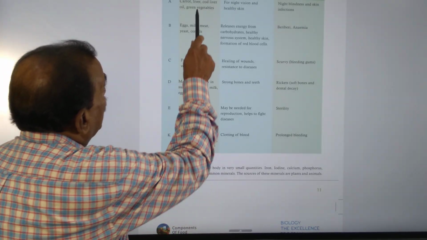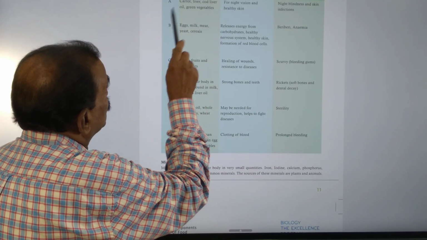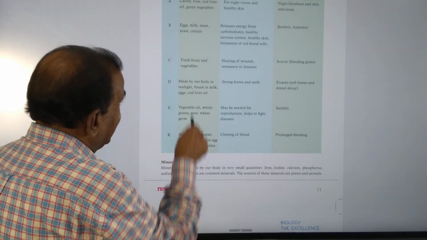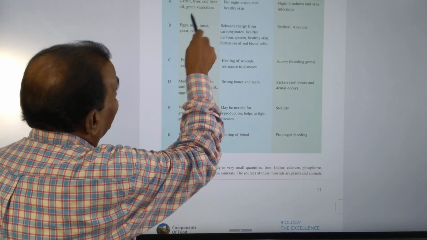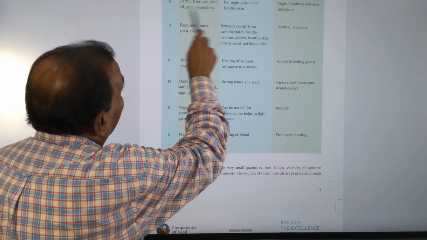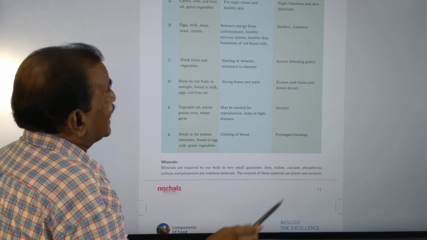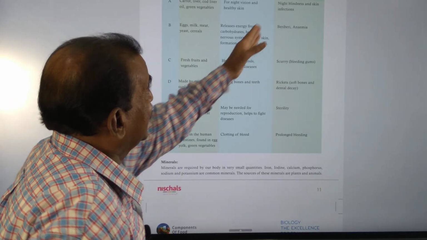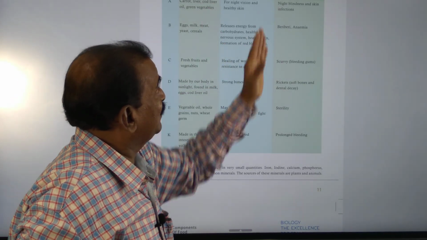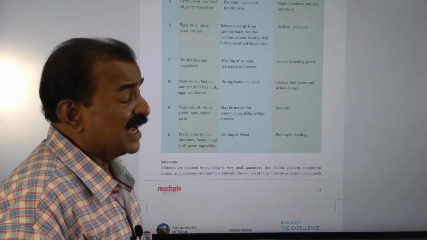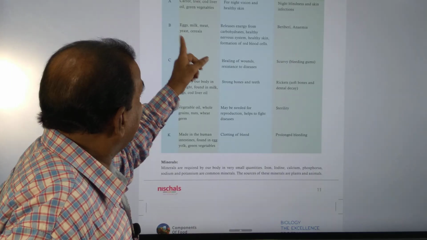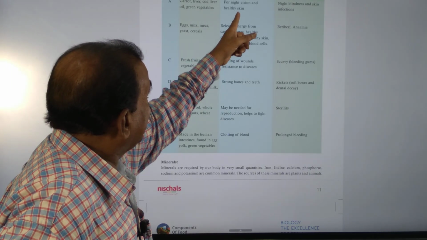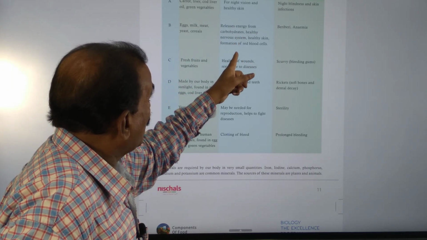You need to understand in which sources vitamin A is present, and that is given in the table: they are present in carrot, liver and cod liver. You need to read it like that. Vitamin A functions for night vision and also healthy skin. If vitamin A is absent, we get a disease called night blindness and also skin infection. Vitamin B is present in these sources, and it is useful to perform all these functions.